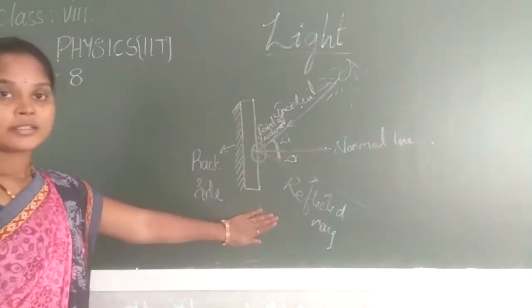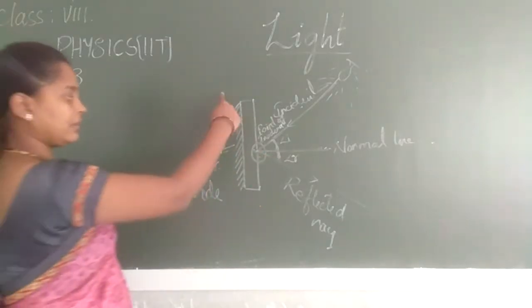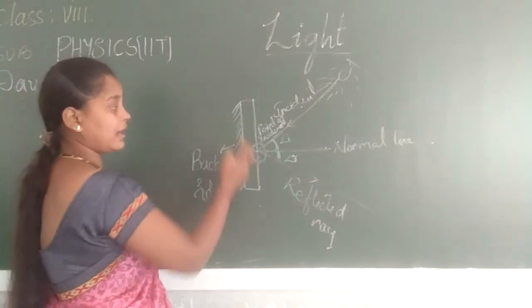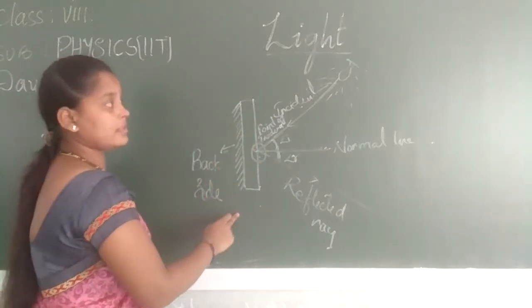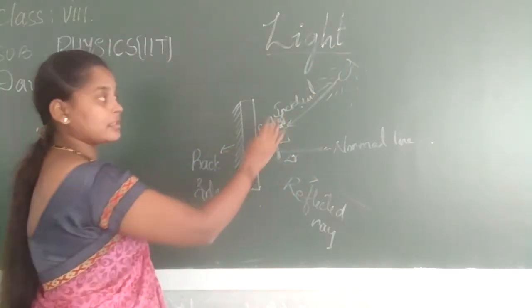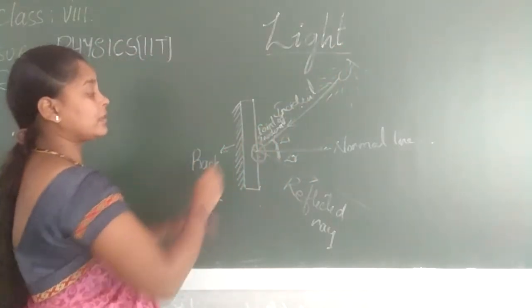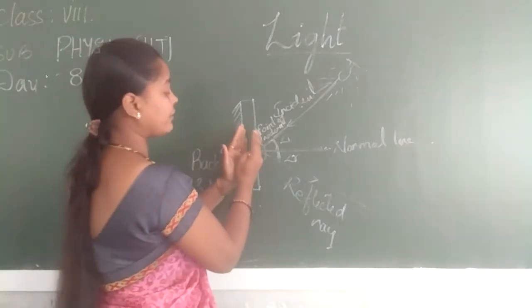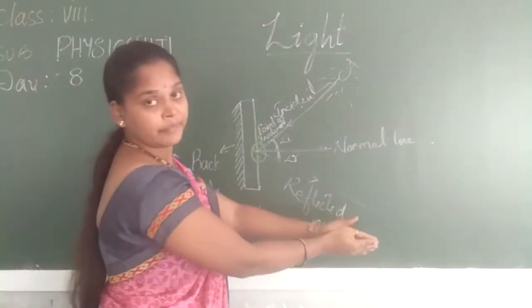We have a number of points in this one diagram. Remember, this is a mirror. This is the back side, this is the front side. The back side is indicated by the cross lines, and this is a light source. From the light source, a number of rays will be hitting the mirror. Those rays are called incident rays, and the reflected rays will be reflected back from a point.